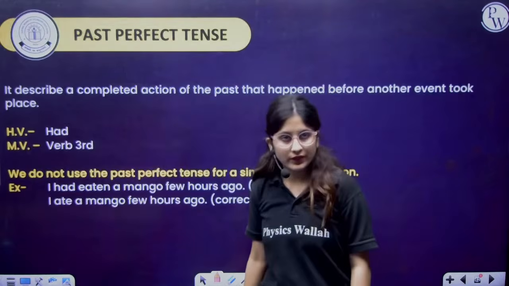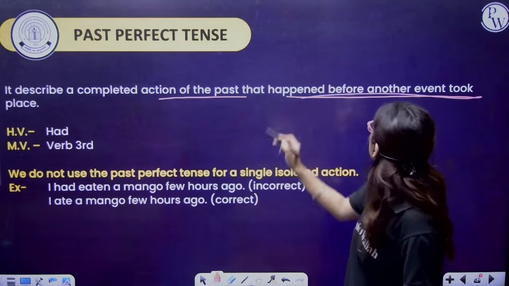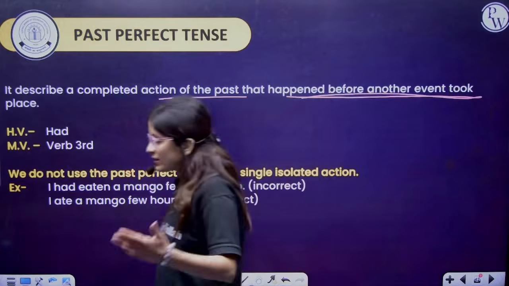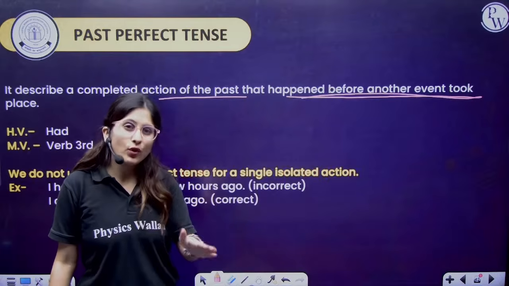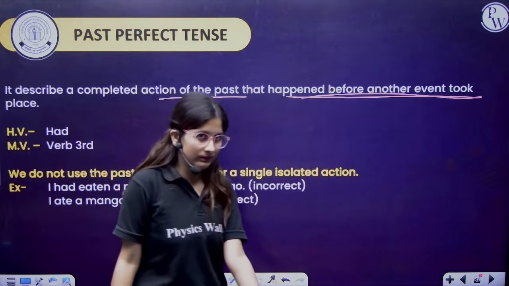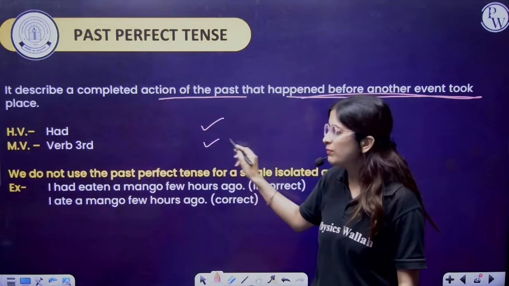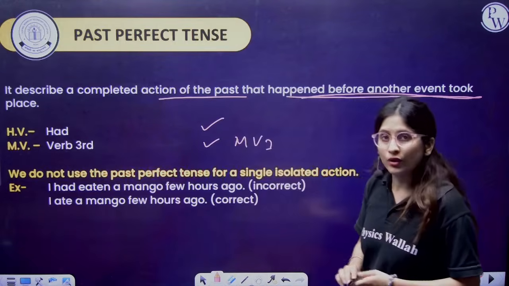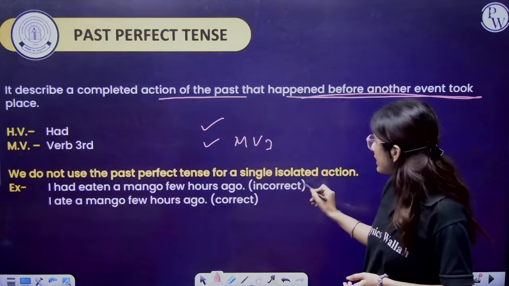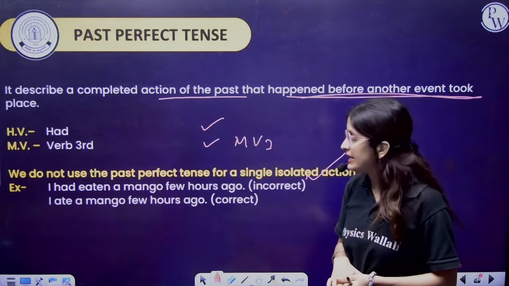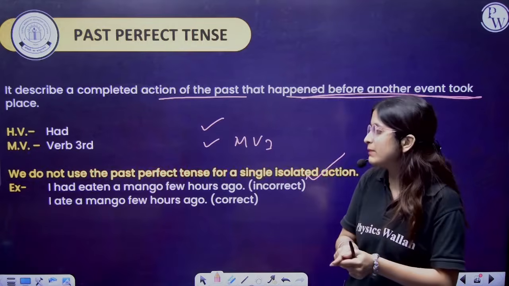Now, past perfect. Past perfect describes a completed action of the past that happened before any other event took place. In the past, some work has been done, perfectly completed, and it happened before any other action started. Right? Now, helping verb will be had and main verb, third form. So where do we not use past perfect? Past perfect for a single isolated action. For example, I had eaten a mango few hours ago. Oops, that is very wrong. I ate the mango few hours ago.